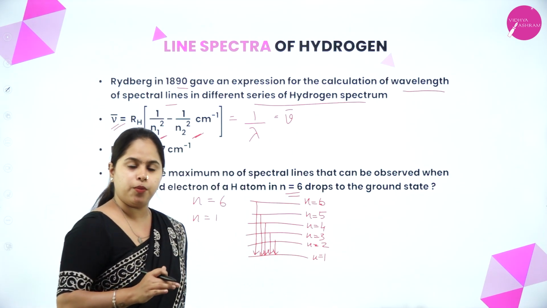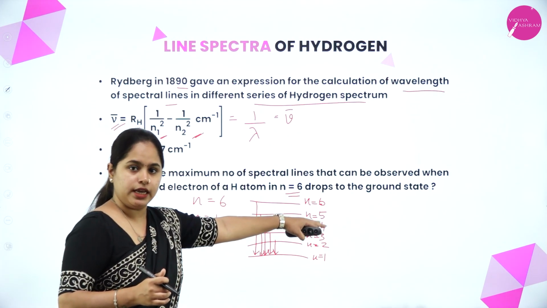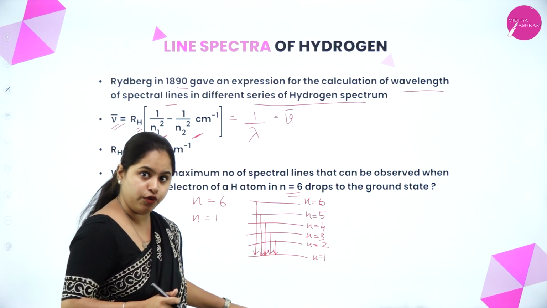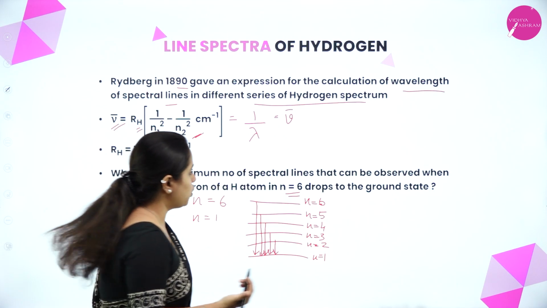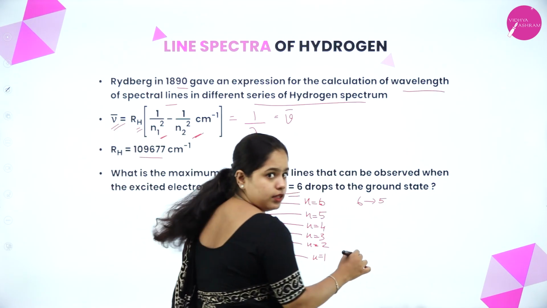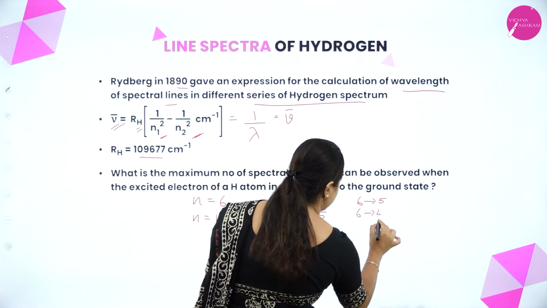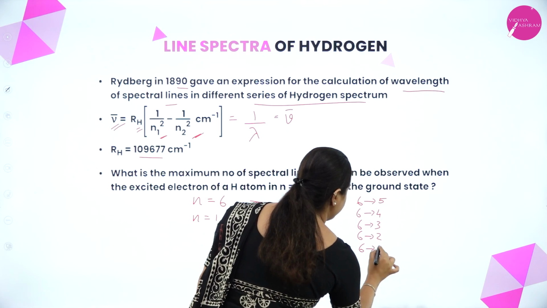So is this the only possible thing? What I am trying to say is from n is equal to 6, it can come to 5, then to 4, then to 3, then to 2, then to 1. That is also possible. So I can say that it can come from 6 to 5, 6 to 4, 6 to 3, 6 to 2 and 6 to 1.